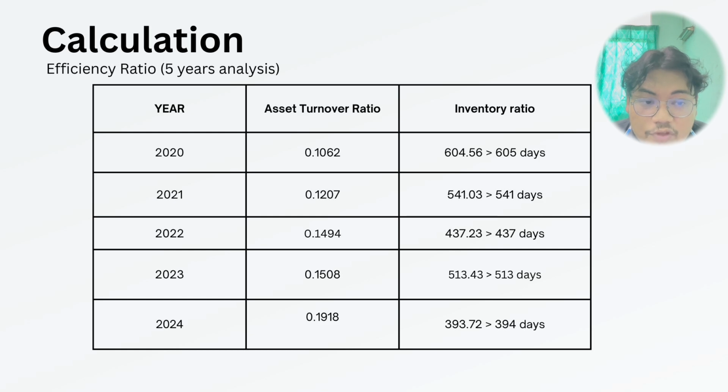Inventory days is calculated by dividing inventory by cost of sale, then multiplying by 365 days. Based on this calculation, inventory days reduced from approximately 605 days in 2020 to 541 days in 2021, 437 days in 2022, 515 days in 2023, and 394 days in 2024.